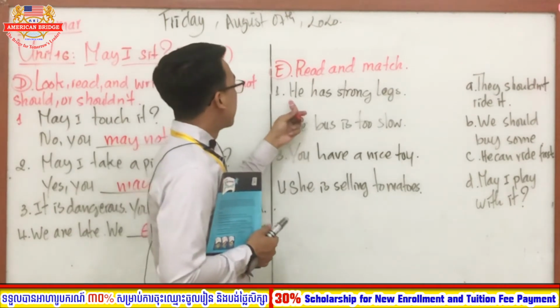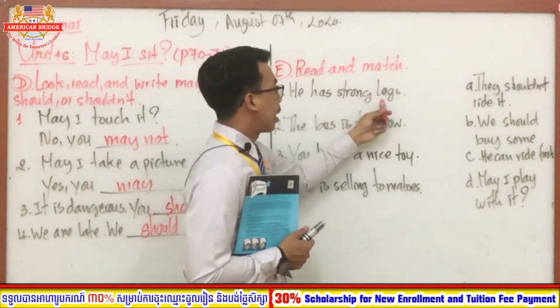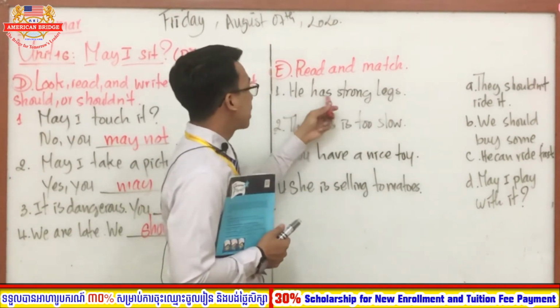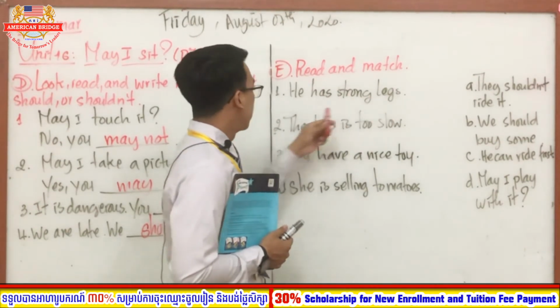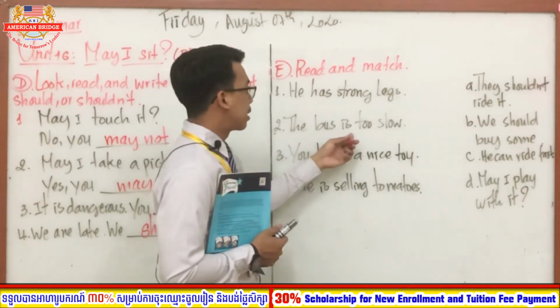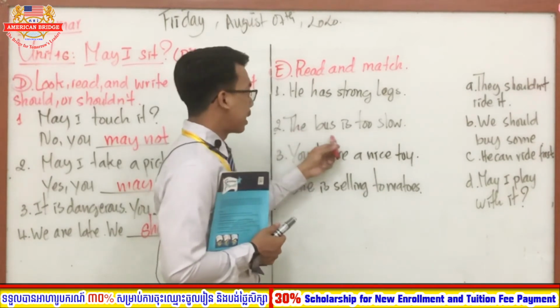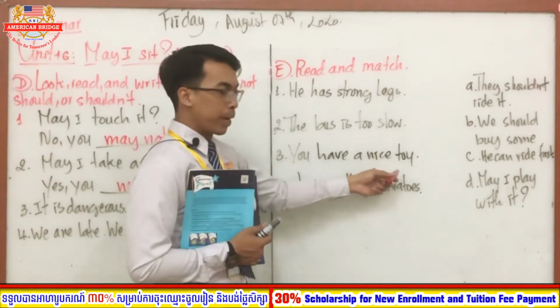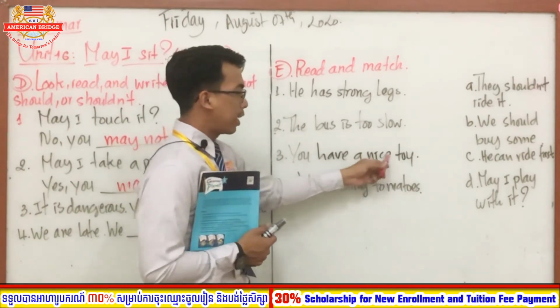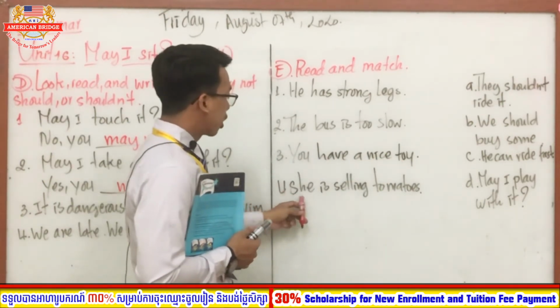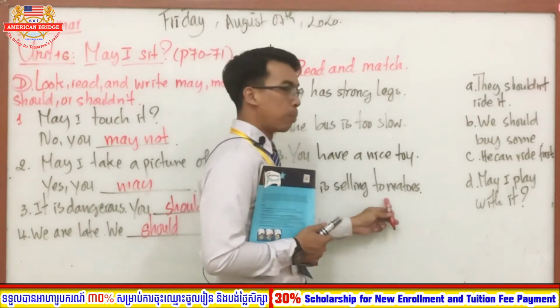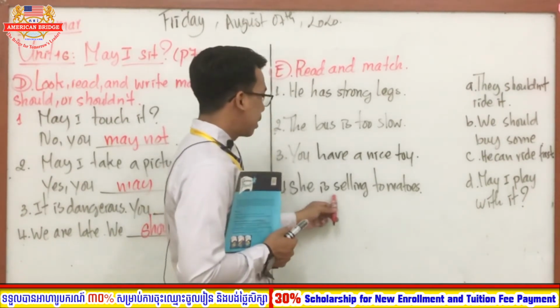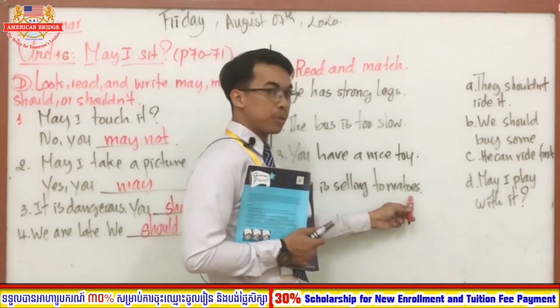He has strong legs. Number 2, the bus is too slow. Number 3, you have a nice toy. Number 4, she is selling tomatoes.